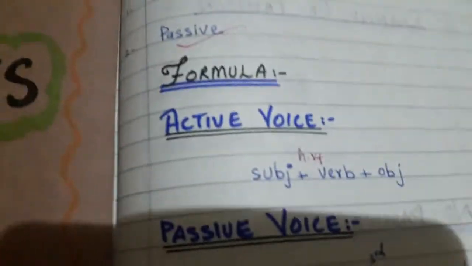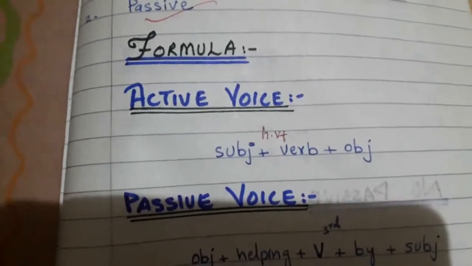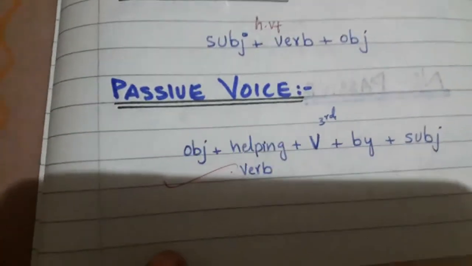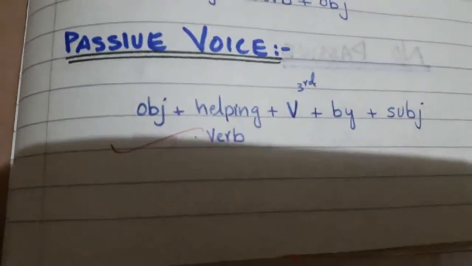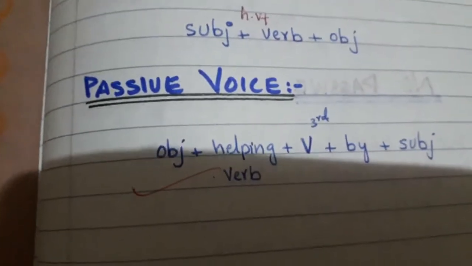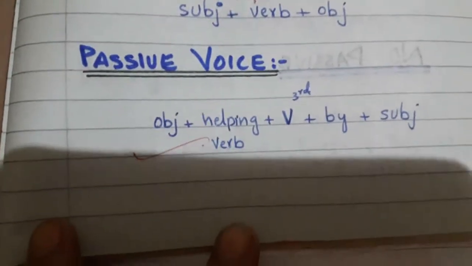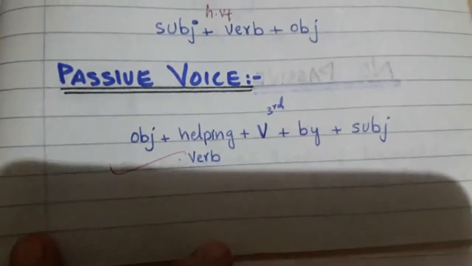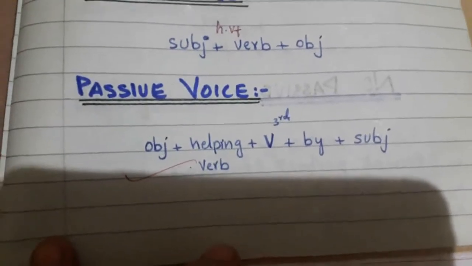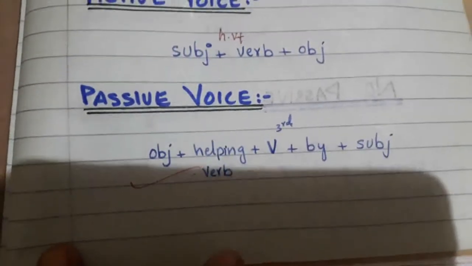What is the active voice formula? As I told you, subject plus helping verb, then the different form of the verb we will use, and our object will come. In passive voice, the object will come at the beginning instead of the subject, then the helping verb to show the time, the tense. Then I told you that we always use the third form of the verb, then the preposition by, and at the last, instead of the subject, as we have done in active, we'll use the subject.